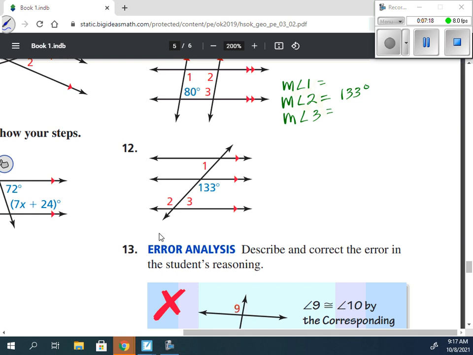Now, 2 and 3 add together to be what? 180. So to find angle 3, I can take 180 and subtract 133, and that would be 47 degrees. Any questions on how we found 2 and 3?